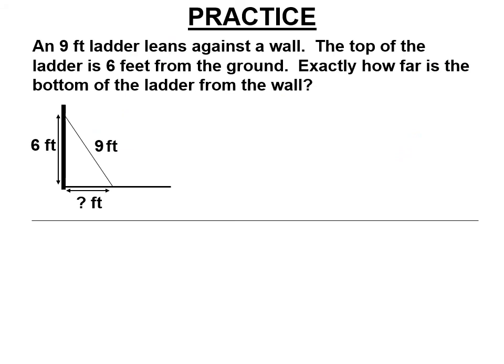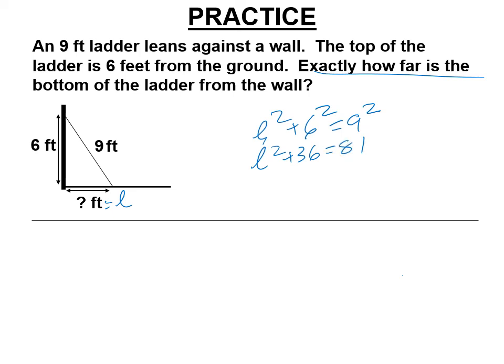Okay, so what's missing here? A leg or a hypotenuse? A leg is missing. So we have leg squared plus 6 squared equals 9 squared. It says exactly how far is the bottom of the ladder from the wall. All right, so L squared plus 36 equals 81. Subtract 36 from both sides. L squared, we're going to borrow. We get 45. So L is exactly the square root of 45.